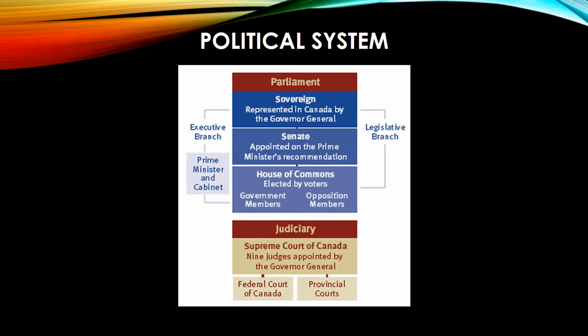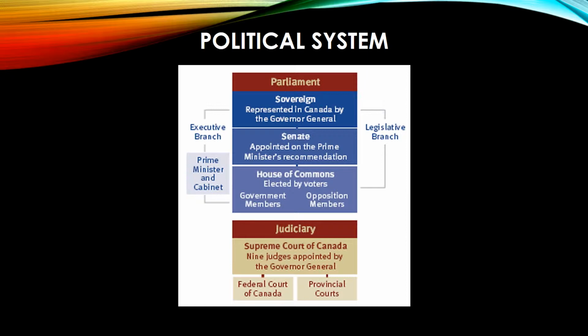The political system of Canada is made up of the Parliament and the judiciary system. The judiciary system is made up of a Supreme Court, which is 9 judges that are appointed by the Governor General, and then below the Supreme Court there's the federal courts of Canada and the provincial courts.